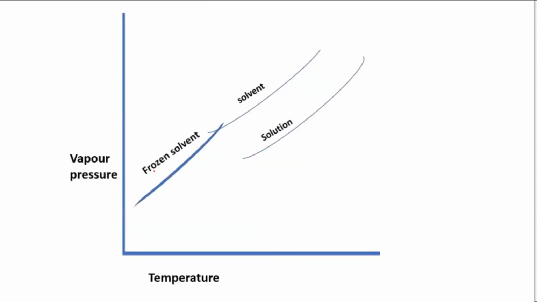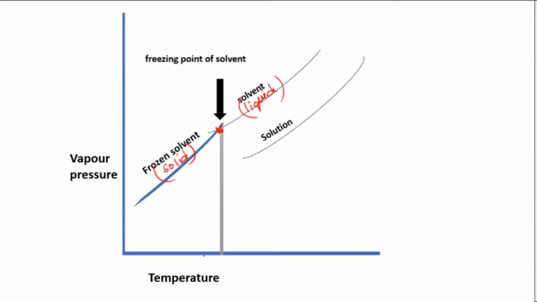On this side we have taken the frozen solvent, which is the solvent itself in the solid state, and here the solvent itself in the liquid state. At this point the vapor pressure of both becomes equal. Yes, here they become equal and that point is the freezing point, the freezing point of the solvent. I told you if you are talking about water, it will be 0 degrees Celsius. But when you look at the solution, where you have your solvent plus a certain amount of solute.